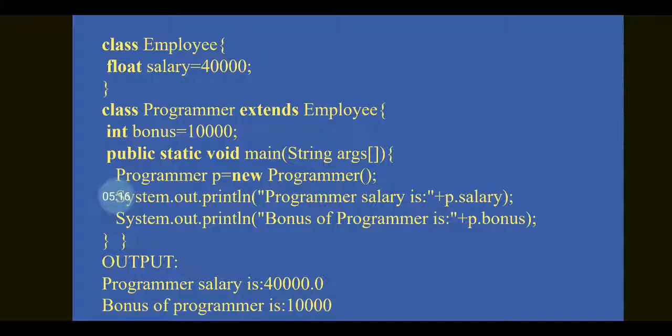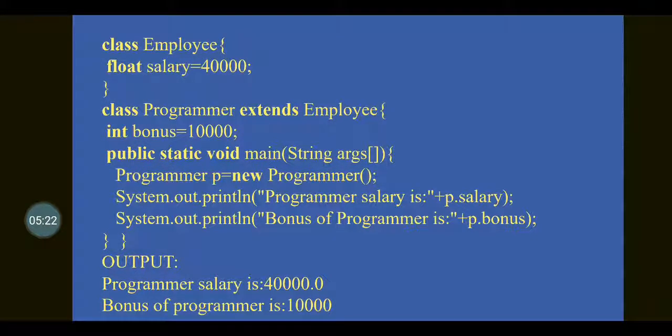in Java. In order to do inheritance, we have to use the keyword extends in the derived class. Here we have class employee, and within that employee class we have a member float salary equal to 40,000, and then we have class programmer.